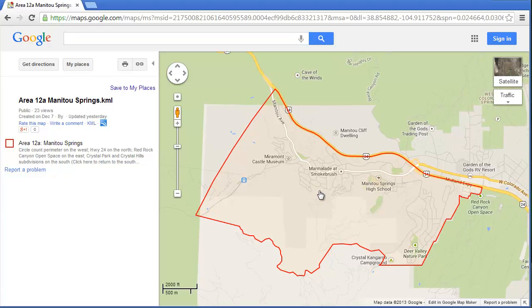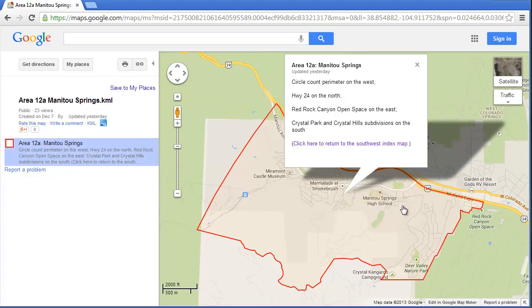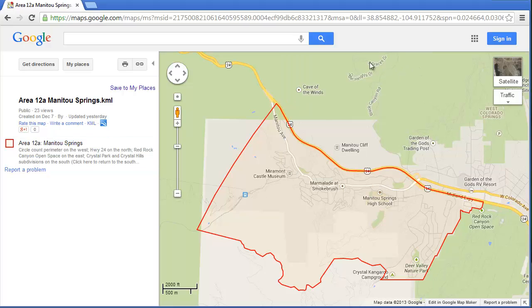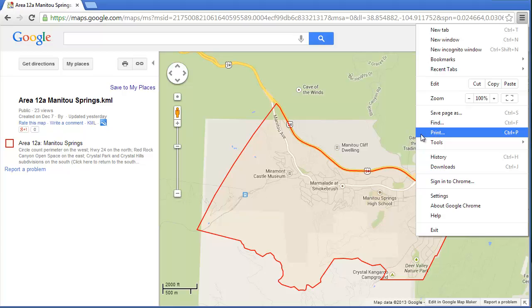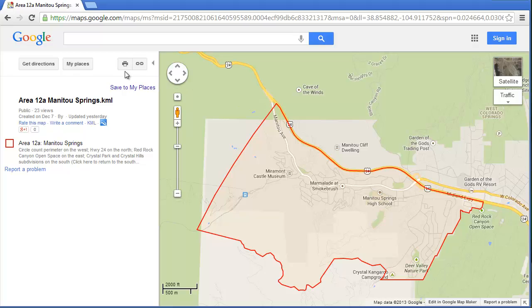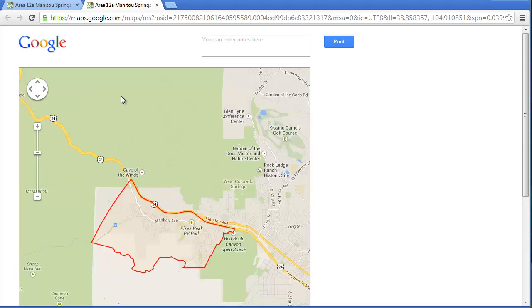And you click on the area, and you get a description of its boundaries. Circle count perimeter on the west, Highway 24 on the north, etc., etc. And then you can print either using this print function or your browser's print function. Depending on your browser, it can vary a little bit what functions are provided. And we'll click the one on the Google Maps page.